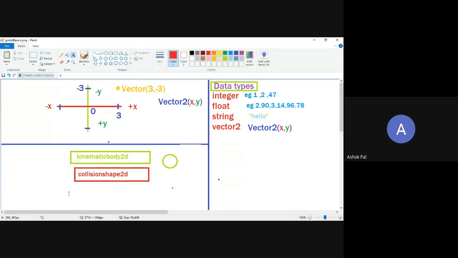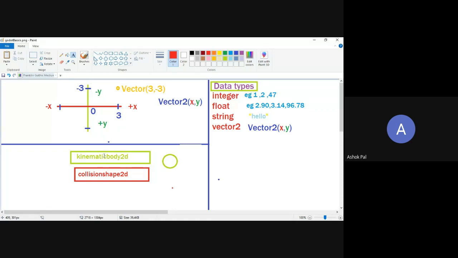So collision shape 2D, from the name it implies that it is used for collision, and you can specify its shape, and it is in 2D dimensions. These two nodes work together to simulate collision with other objects and movement. You have to use them together to create the functionality of moving an object and simultaneously detecting the collision. If you just use kinematic body, the collisions would not be detected, and your body will overlap with the obstacles.